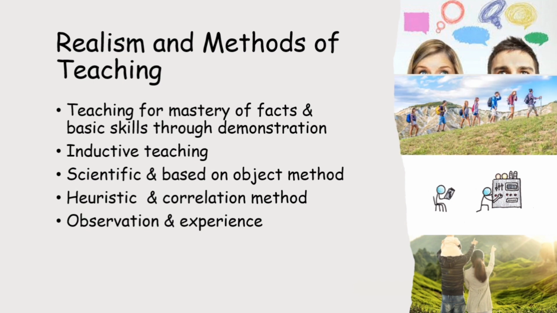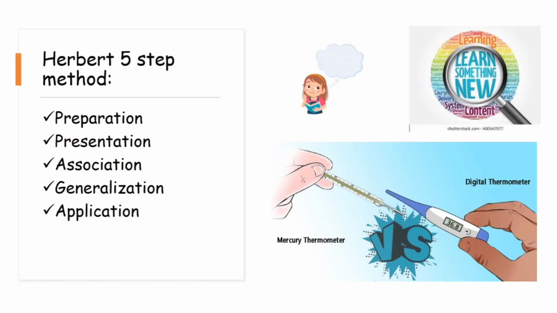Next is the Herbart's 5-step method. Realists believe in Herbart's 5-step method, which is preparation, presentation, association, generalization and application. First of all, preparation. Preparation is a process in which a new material is related to the relevant past ideas or memories in order to give the pupil a vital interest in the topic to be learned.